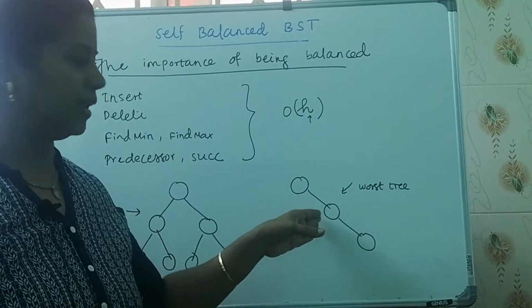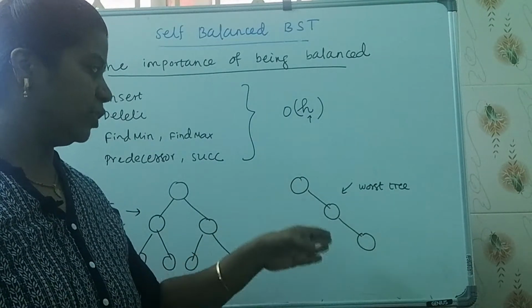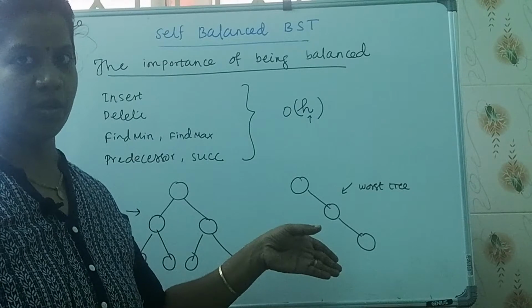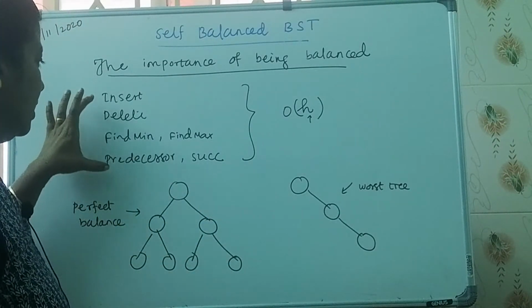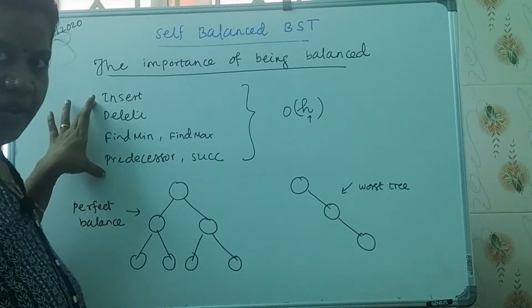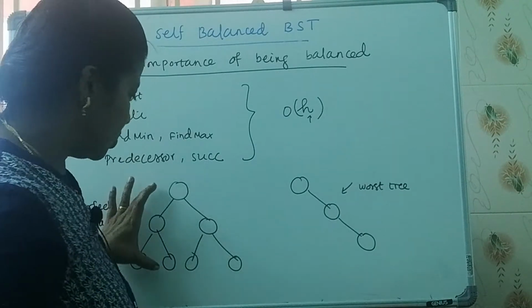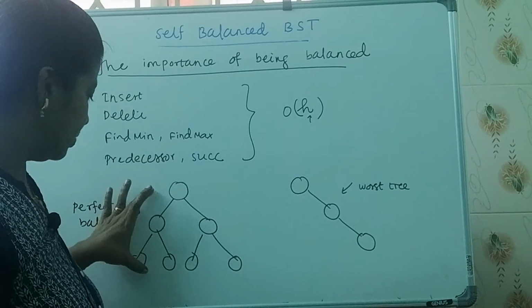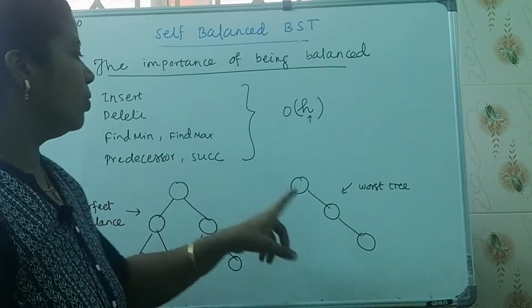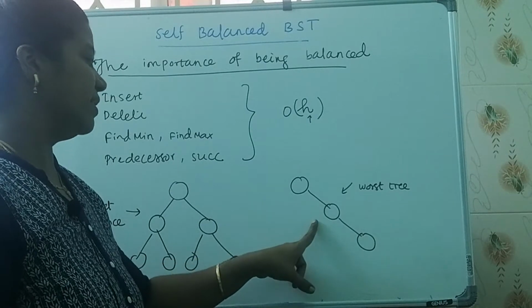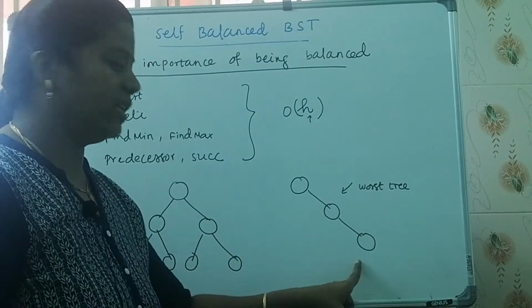Order of n is nothing but the right skew tree or left skew tree. So if we want all the operations to be done in logarithmic time, we want the binary search tree to be something like this, which is perfectly balanced, right? And we don't want a binary search tree of this nature.